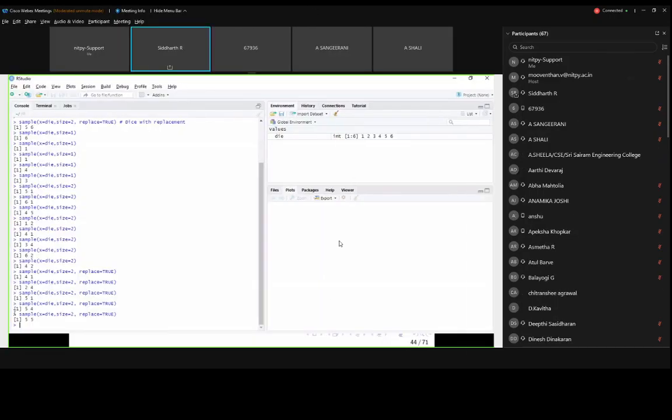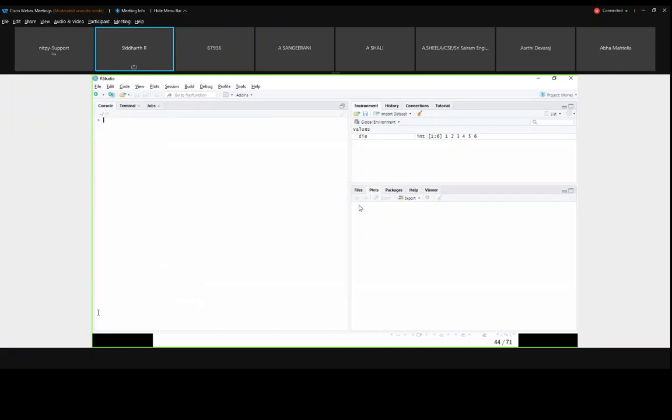Is, it will have an option for you to help. So for that, what I am doing is, I cleared everything. You have to type question mark, okay, you have to type question mark with the function name. Here I am speaking about sample. So I am typing the sample.